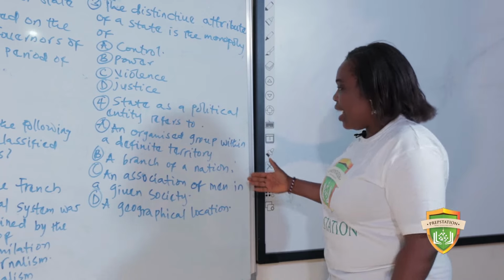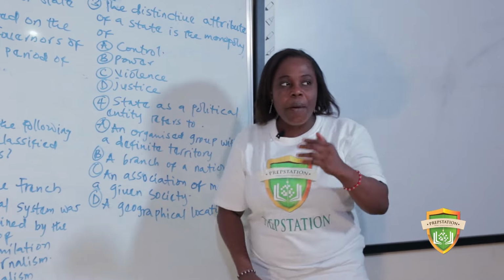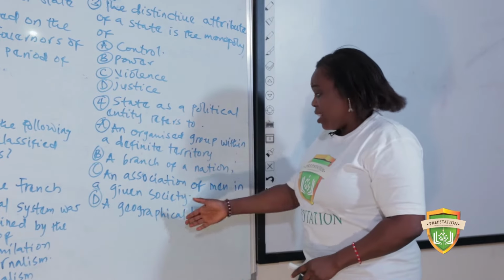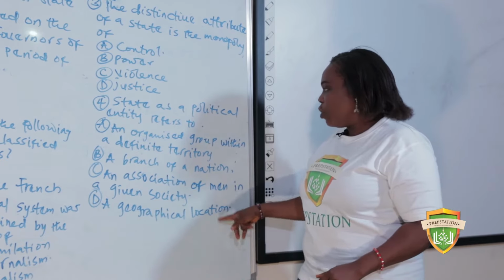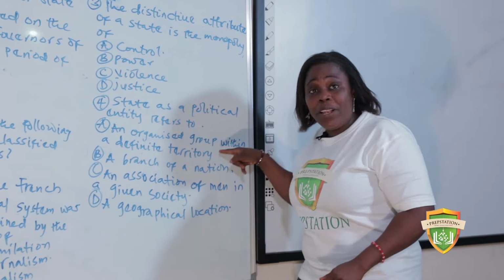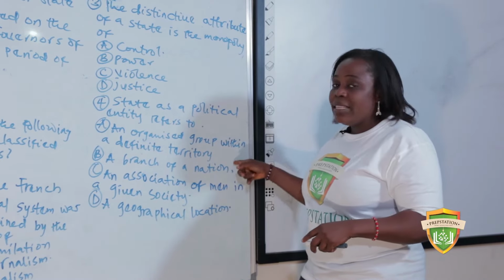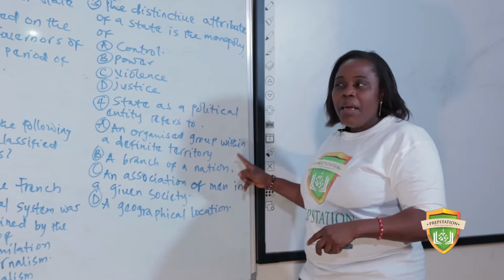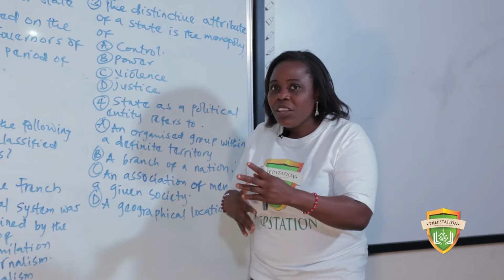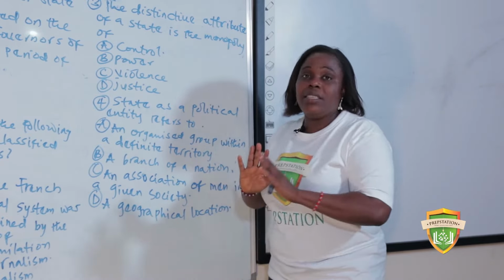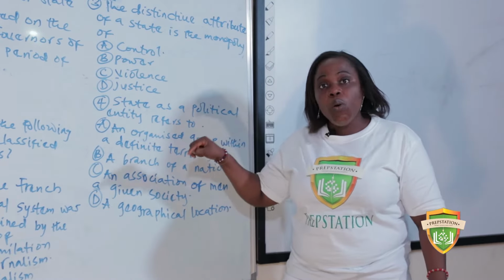Our answer is A. An organized group within a definite territory. Remember when we defined a state? Yes, it's not just geographical location. A state must have geographical location, but it must have a group of people in it with a definite territory. So the answer is A. Please take note, these questions repeat themselves. At times they will twist it, you get a little confused, but it's simple. Remember the rule. The answer that summarizes the whole question.